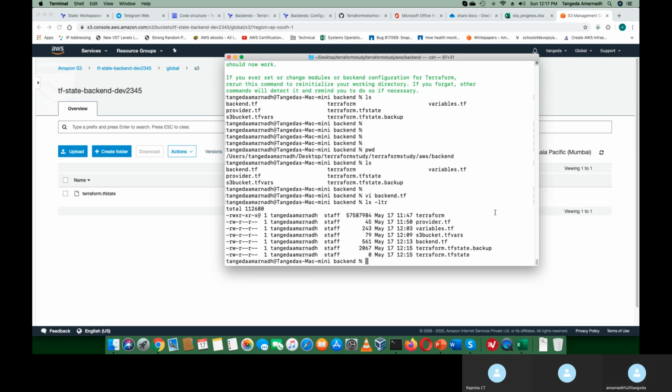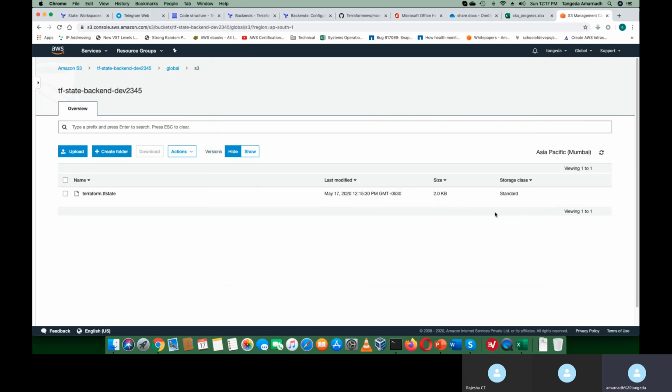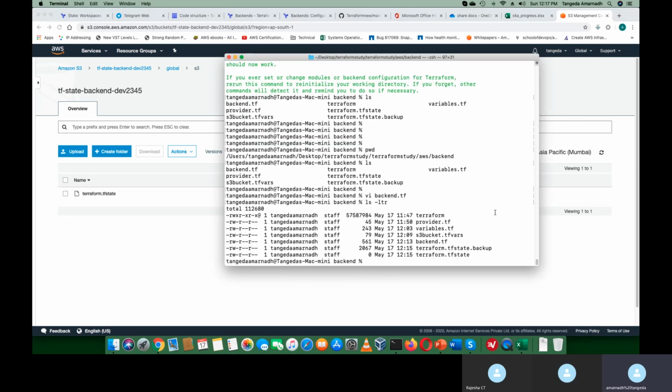Okay, sure. I thought of covering workspaces as well, but it took a lot of time for state files itself. We'll go slowly, no problem, because it's very important. These are the main concepts in Terraform. If you understand them, you can start using Terraform straight away.